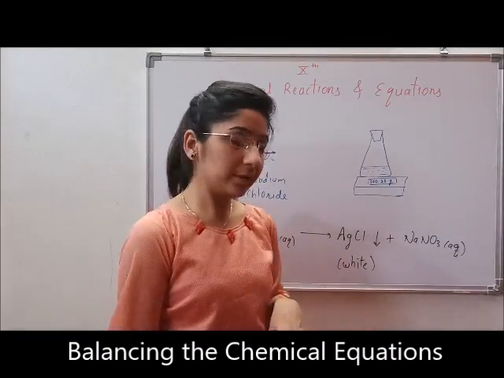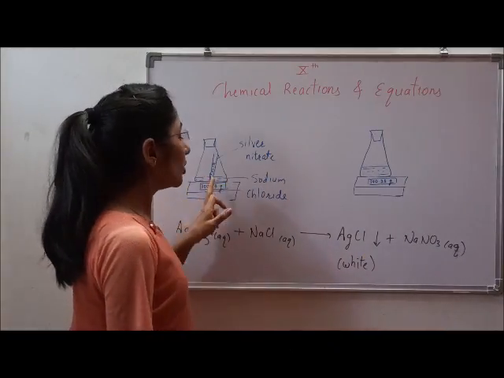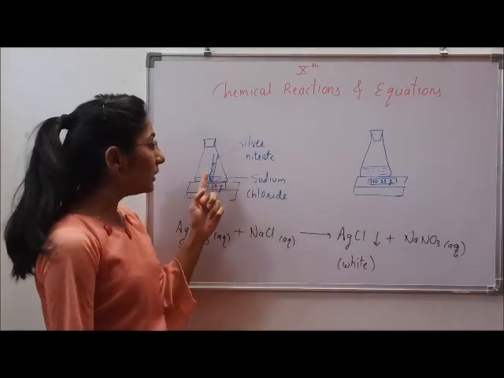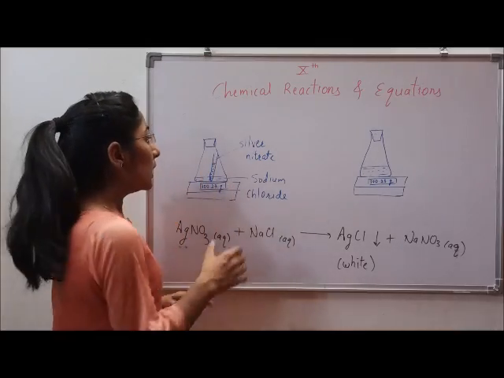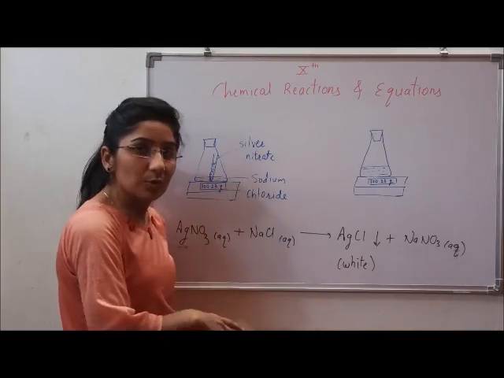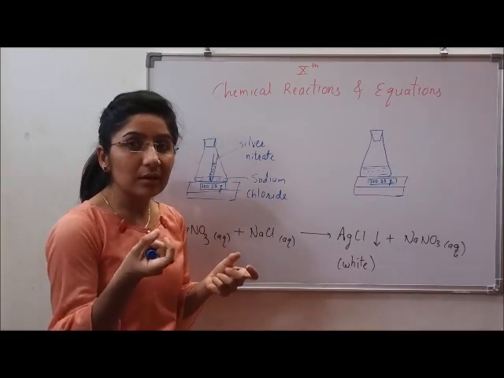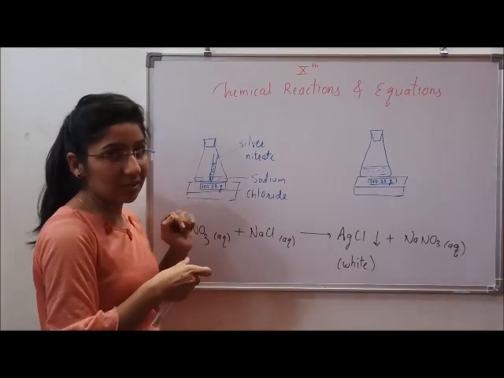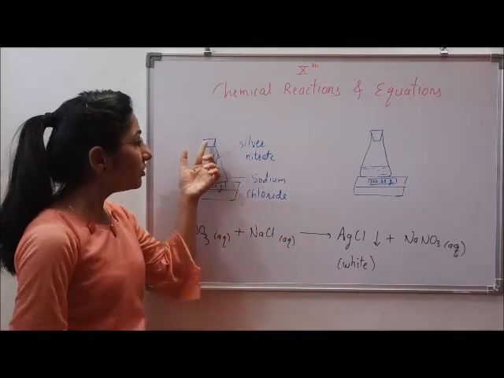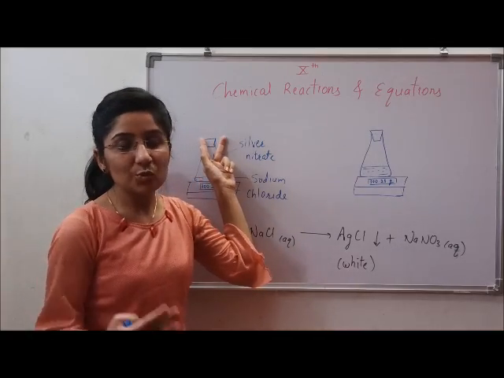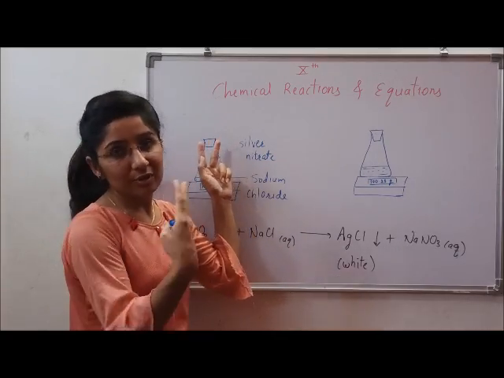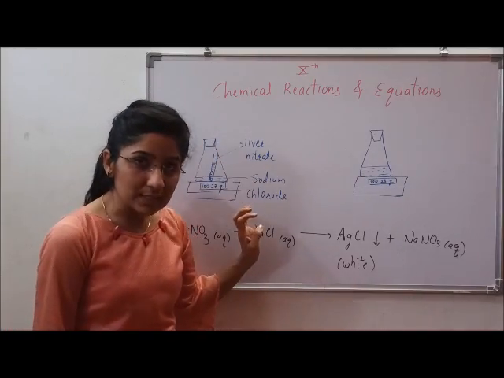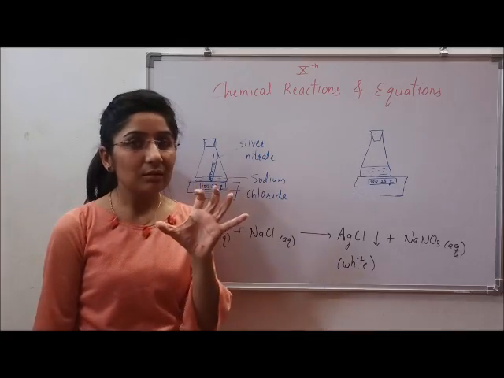Let us understand an experiment. We've taken a sodium chloride solution in a conical flask and silver nitrate solution in a test tube. We dip that test tube into the conical flask, tilt it, and cover the conical flask with a rubber cork, to prevent the exchange of gases if any is formed. We need to weigh the whole thing on a balance, and we'll get a certain weight of it.